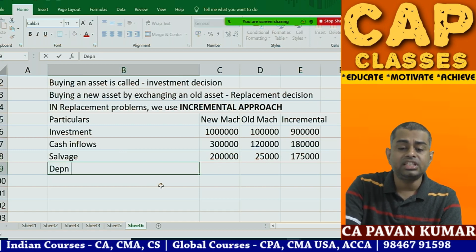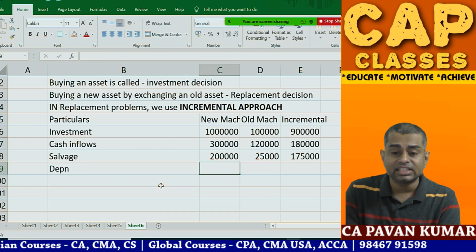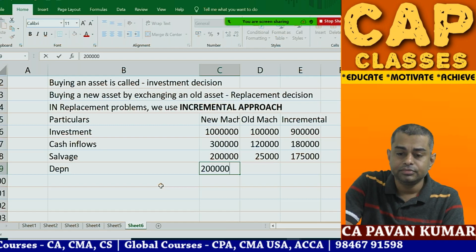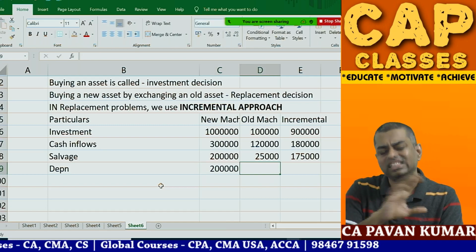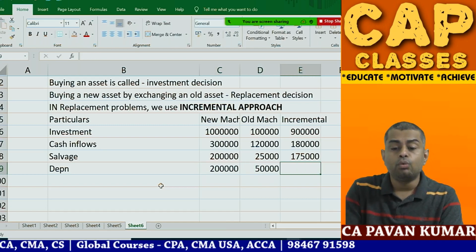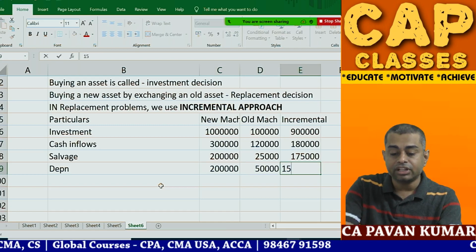Imagine depreciation on the new machine is say for example 2 lakhs. Depreciation on the old machine is say for example 50,000. What is incremental depreciation? 1,50,000.